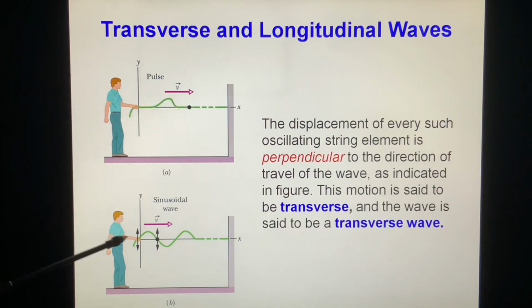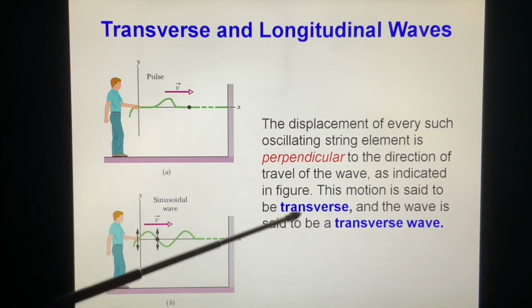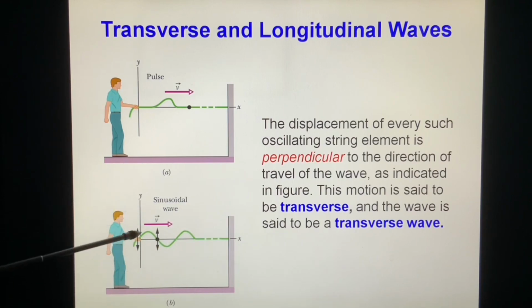This motion is said to be transverse, and the wave is said to be a transverse wave. Here the element vibrates along the y direction, which is perpendicular to the direction of wave transmission.